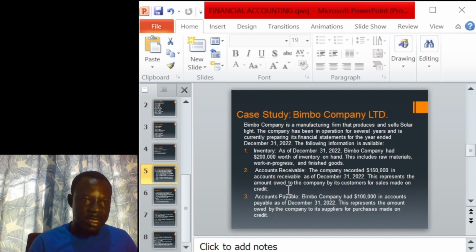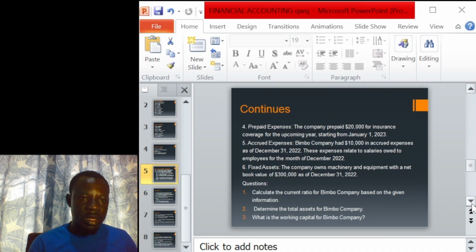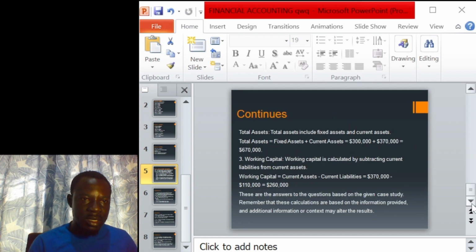Total assets include fixed assets and current assets. Total assets of the company will be equal to fixed assets plus current assets, which is $300,000 plus the current assets, which we sum up and arrive at $370,000.